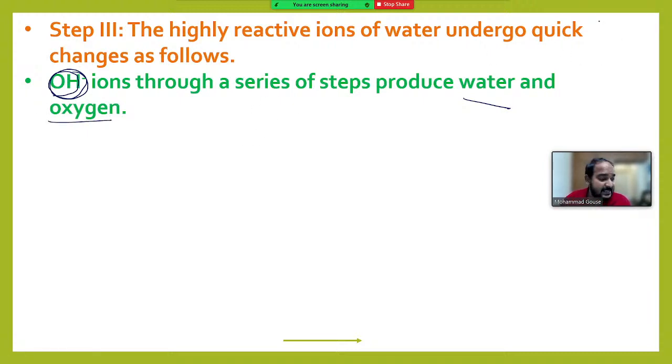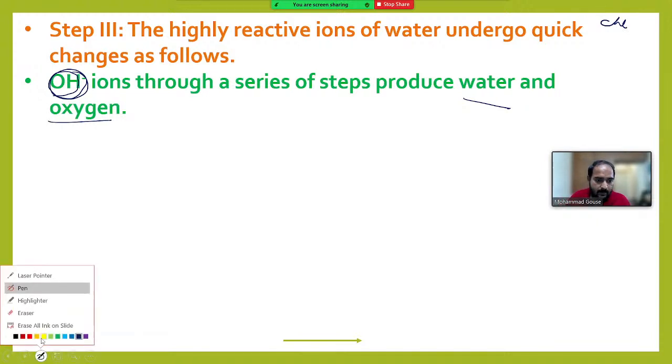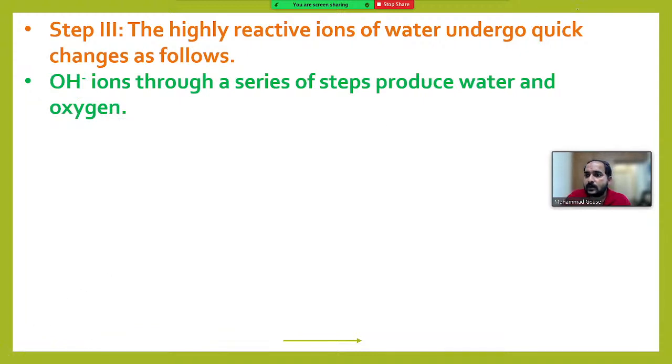So here I am writing what we discussed previously. When light falls on chlorophyll, this chlorophyll gets activated, and this activated chlorophyll acts on the water molecule, and this water molecule is split into H plus and OH minus ions.